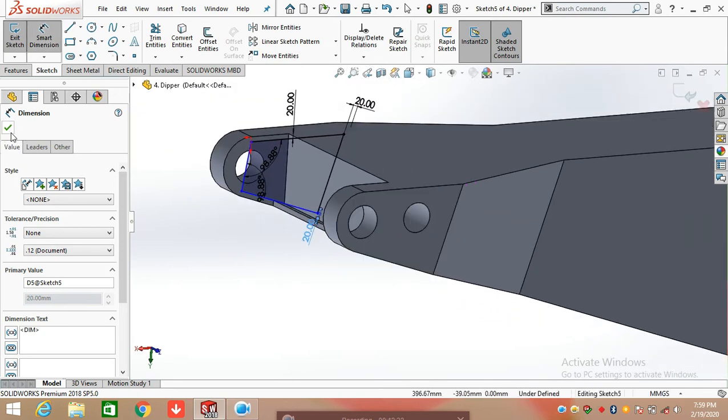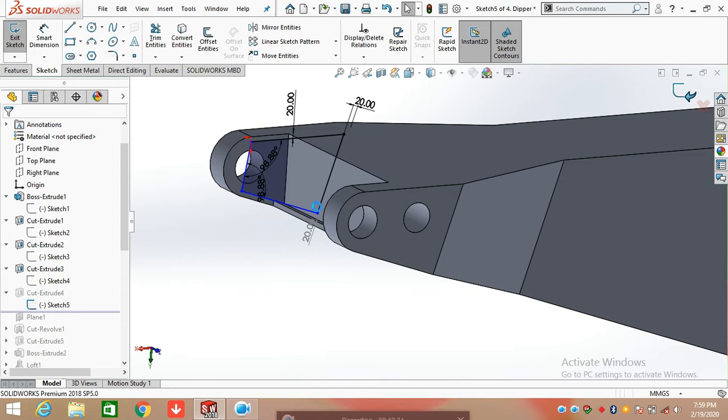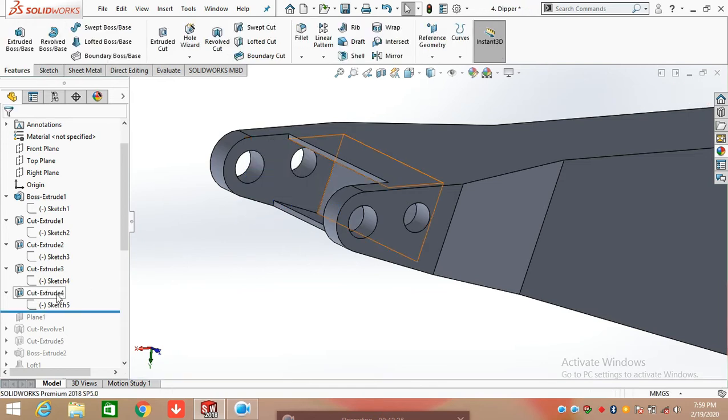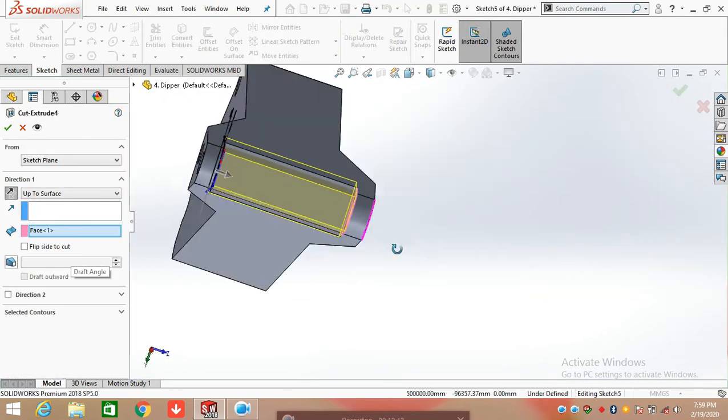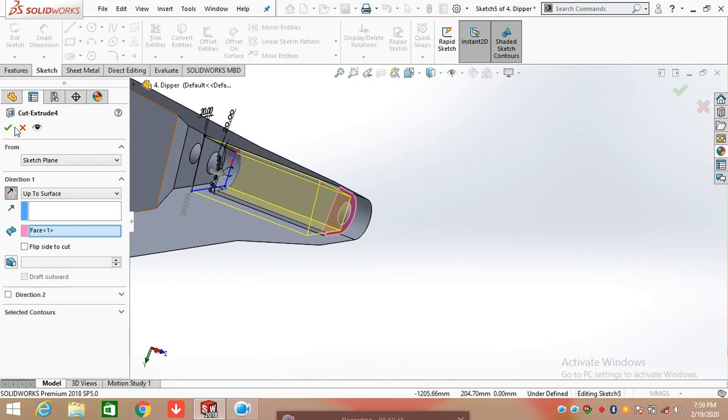Now click on extrude cut feature and extruded cut. Select up to surface and select this one face and apply extrude cut.